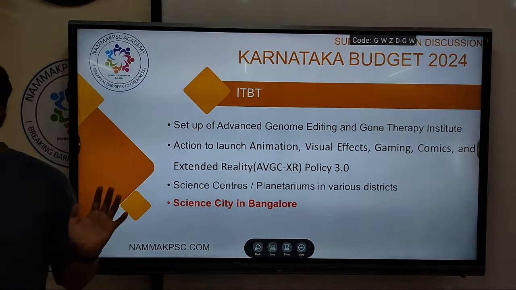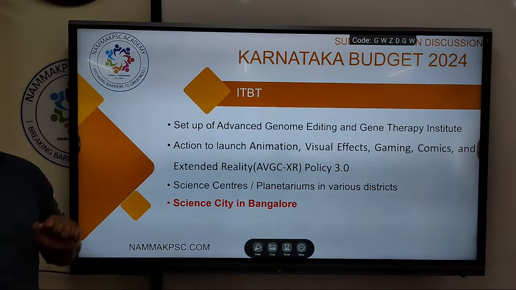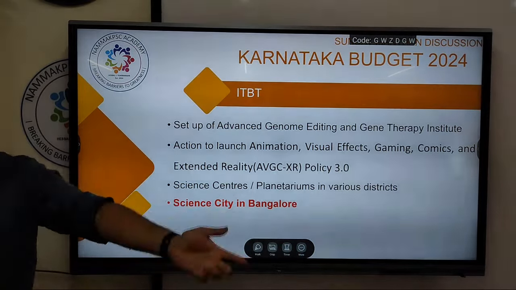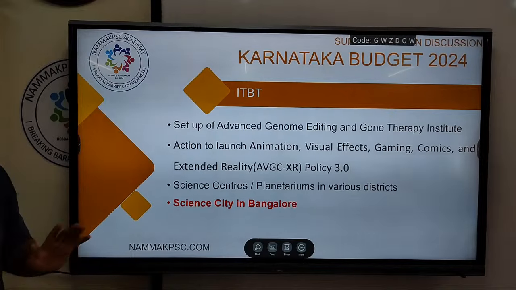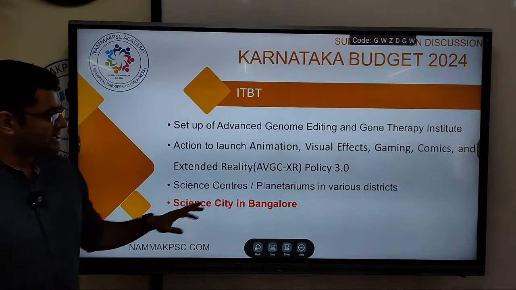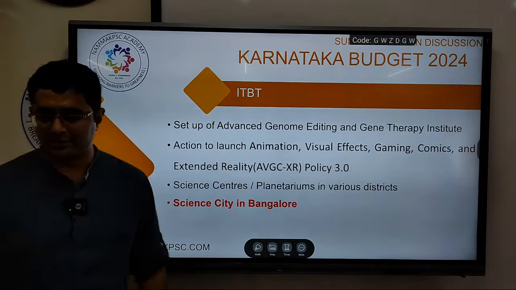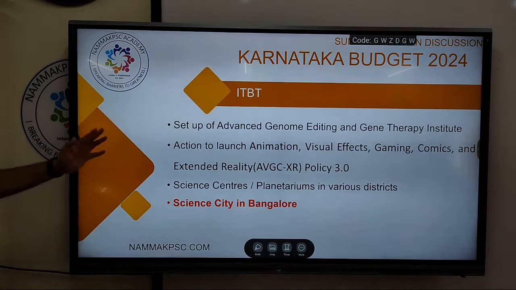So a few months back, they had announced this policy in current affairs. So that policy will be launched. Once it is launched, you will know the features. So basically employment generation, to promote startups, innovation, ecosystem, promote export, same thing, nothing very specific over here. Planetarium, science center shall be set up in various districts. A science city will be set up in Bangalore. You can write down that, science city in Bangalore. The others are not so important.